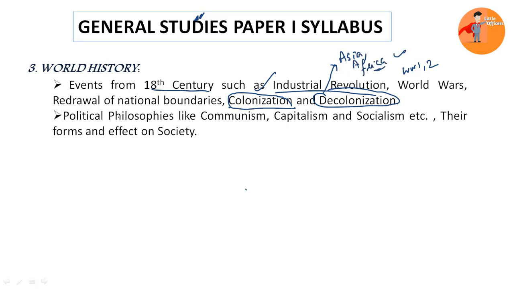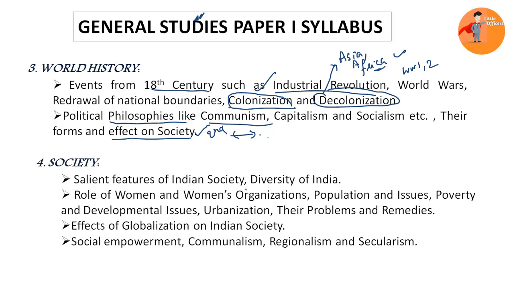Next, coming to the next one: various political philosophies like communism, capitalism, socialism, etc., and their forms. So their various forms and their effect on the society. So this is the second section. You can link it with the Indian society and the world society, which is coming to be the next section in our syllabus. So in the next section we are going to cover the society, but here we'll be focusing on the Indian society, whereas when studying the second section we'll be focusing on the entire society of the world.